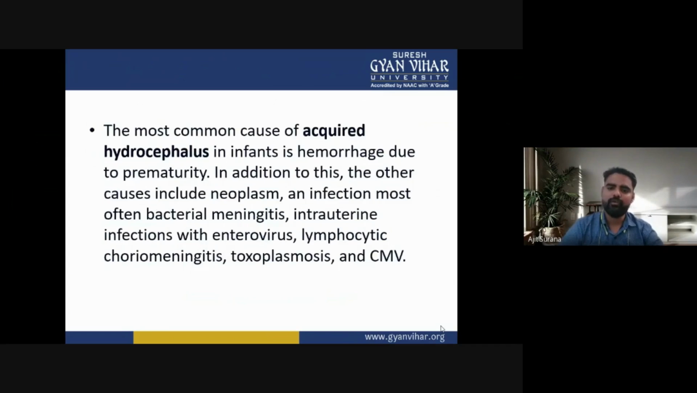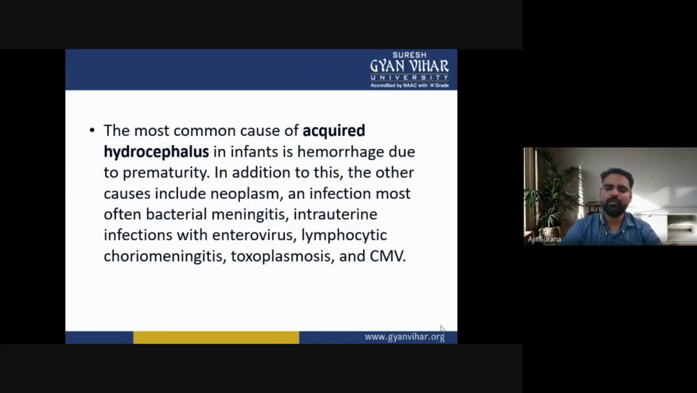The most common cause of acquired hydrocephalus in infants is hemorrhage due to prematurity. In addition to this, the other causes include neoplasm and infection, most often bacterial meningitis, intrauterine infection with enterovirus, lymphocytic choriomeningitis, toxoplasmosis, and CMV.